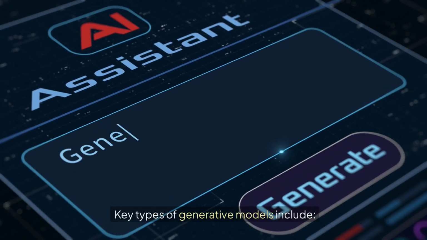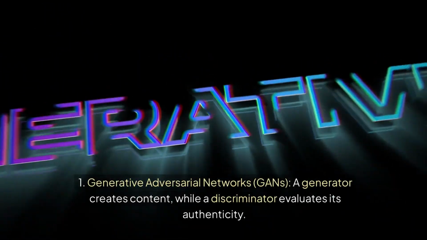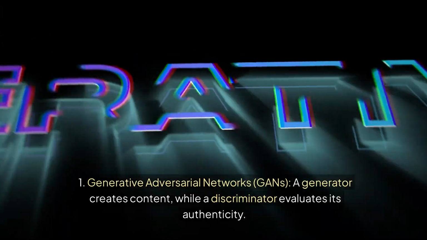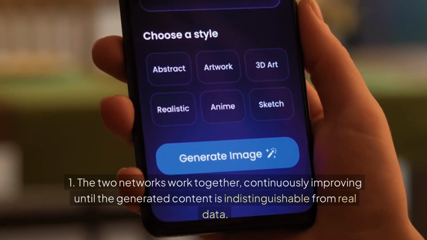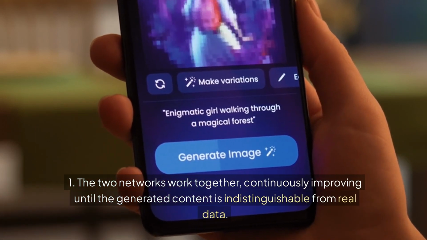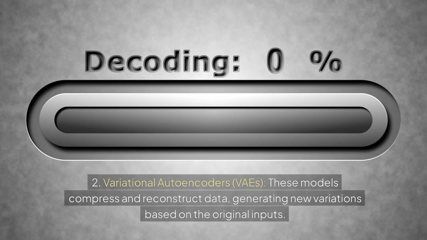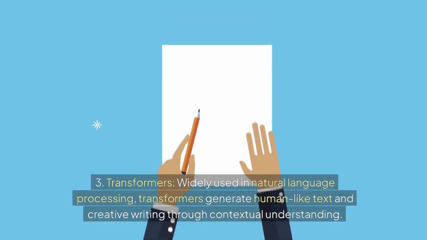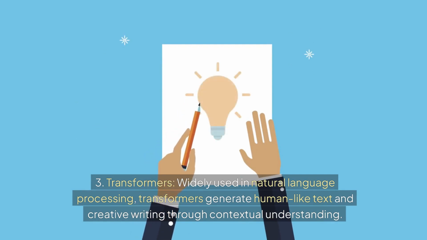Key types of generative models include: 1. Generative adversarial networks, GANs. A generator creates content, while a discriminator evaluates its authenticity. The two networks work together, continuously improving until the generated content is indistinguishable from real data. 2. Variational autoencoders, VAEs. These models compress and reconstruct data, generating new variations based on the original inputs. 3. Transformers. Widely used in natural language processing, transformers generate human-like text and creative writing through contextual understanding.